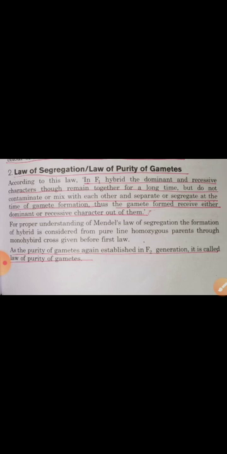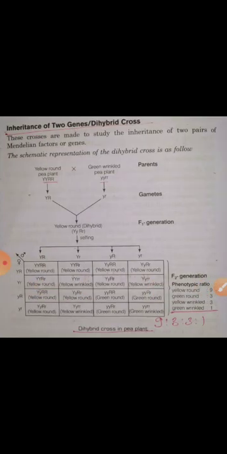remain together for a long time but do not contaminate or mix with each other. Just keep this in your mind: they never get contaminated, meaning the blending of characters does not take place, and they separate or segregate at the time of gamete formation. Thus the gamete formed receives either the dominant or recessive character out of them. What does it mean? I will show it to you by this process.